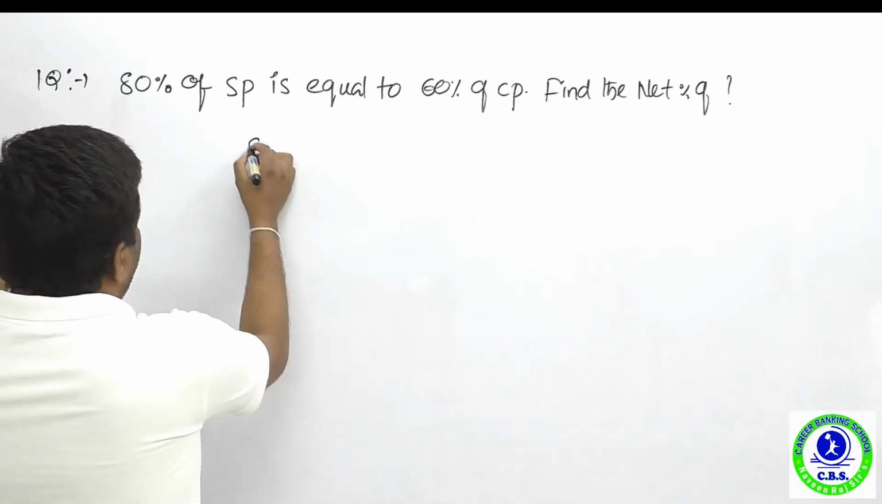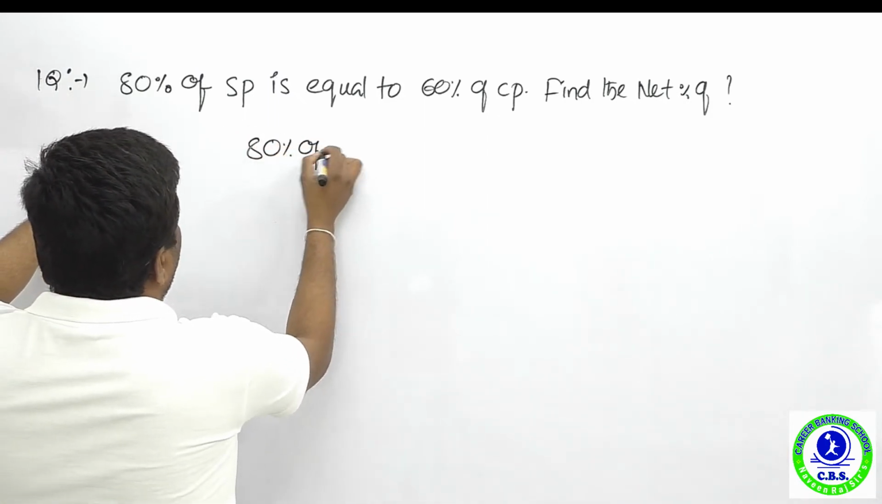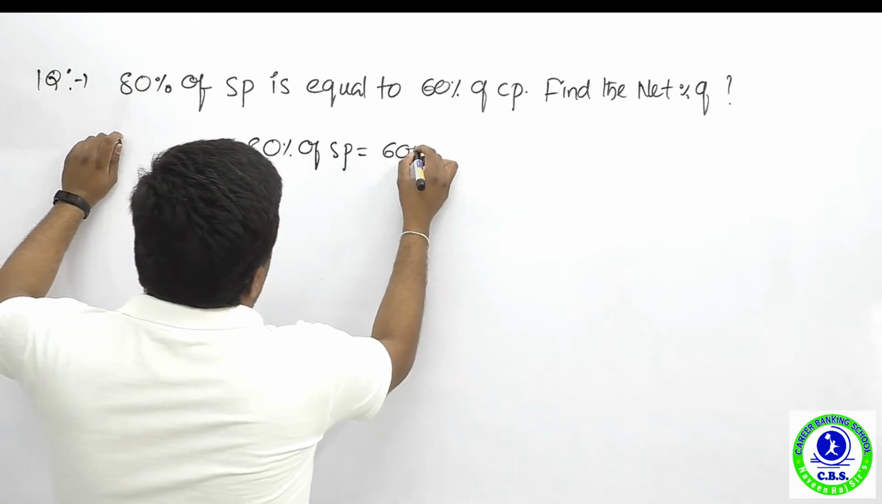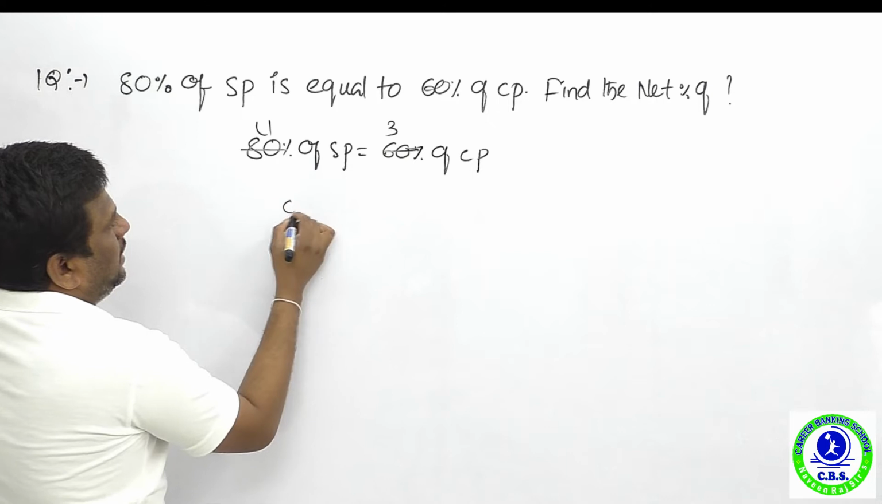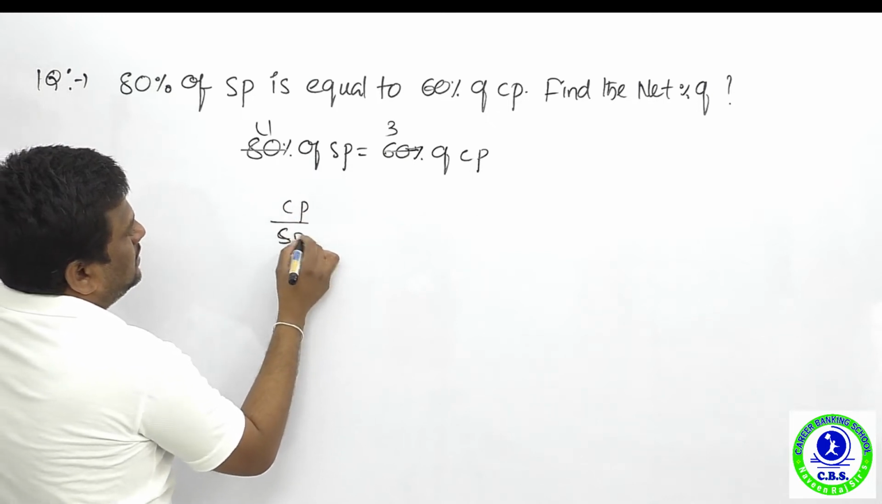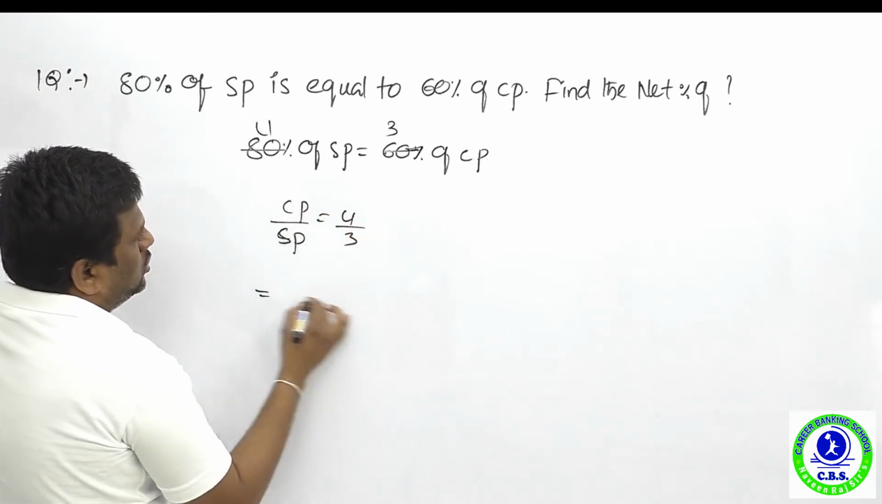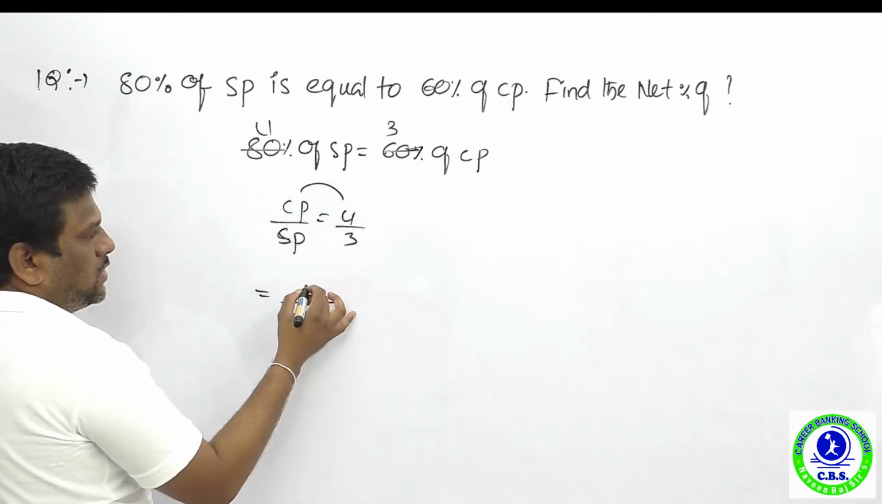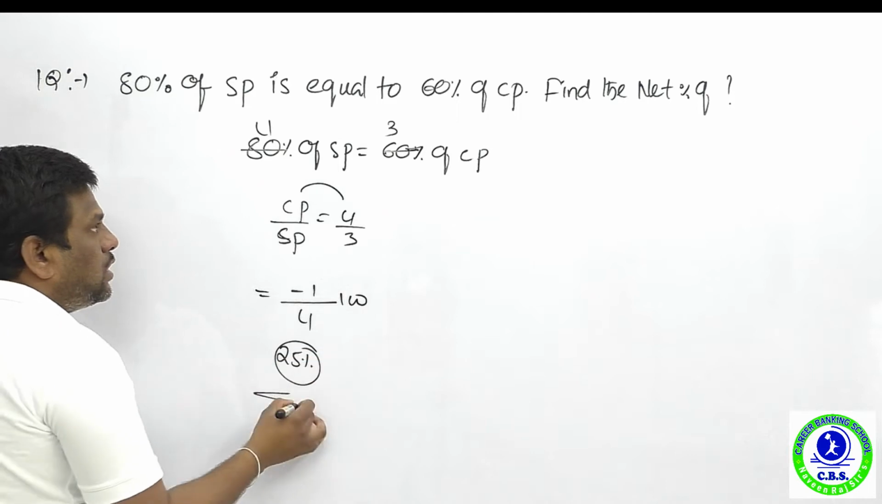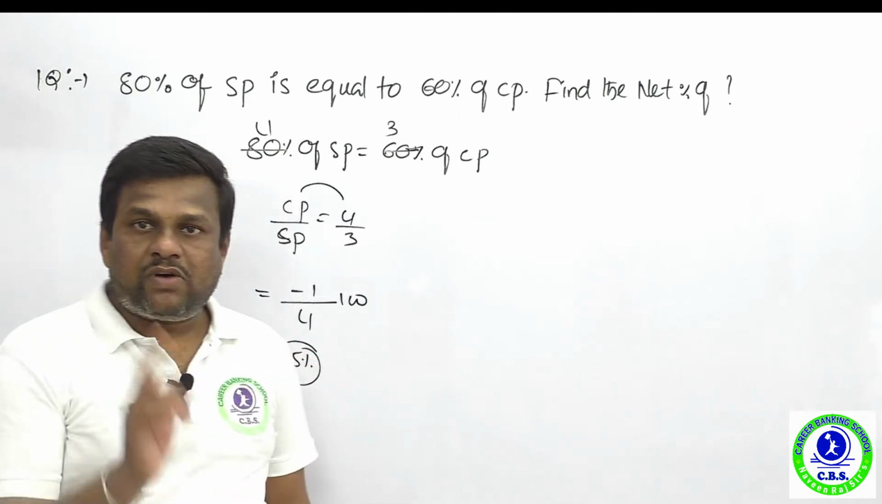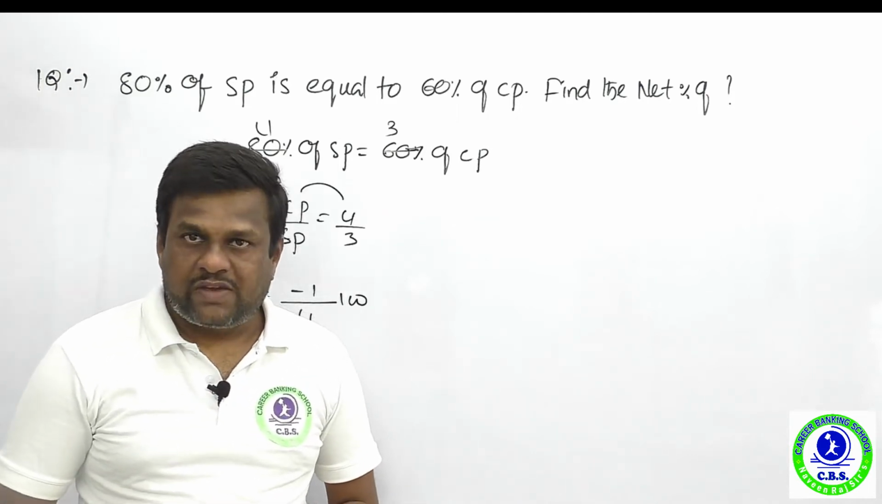Now, 80% of SP is equal to 60% of CP. Clear? Now 8 fours are 32 and 6 fours are 24, so directly cost price by selling price is equal to 4 upon 3. Now cost price is 4 rupees and selling price is 3 rupees, so the loss is 1 rupee. Loss percent is 1 upon 4 into 100. Now what is the loss percent of that transaction? 25% loss, and we have only one option in the examination, that is 25% loss.